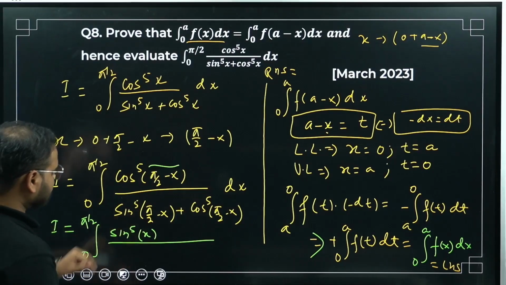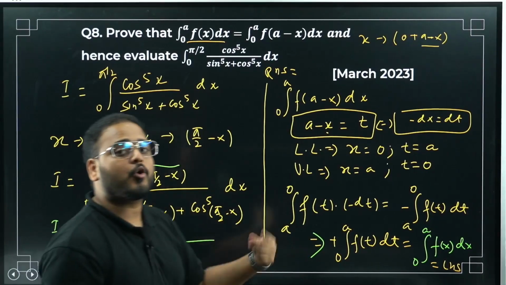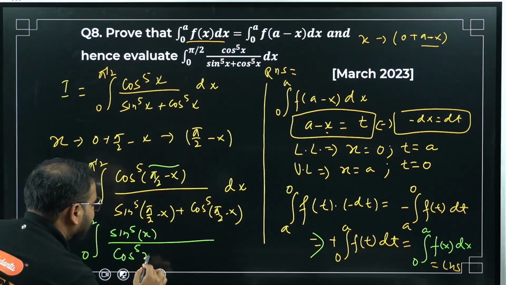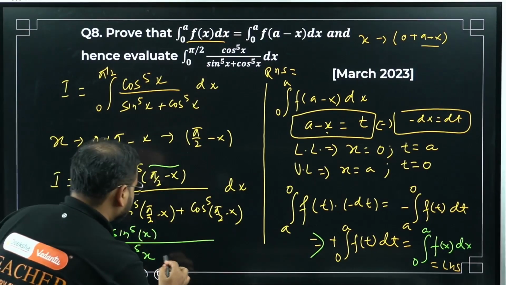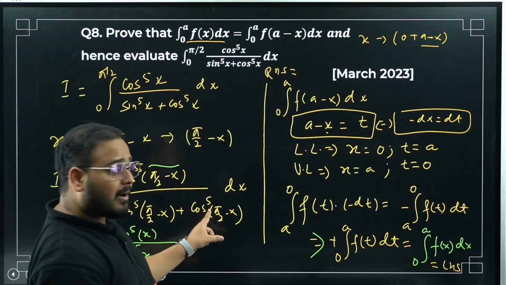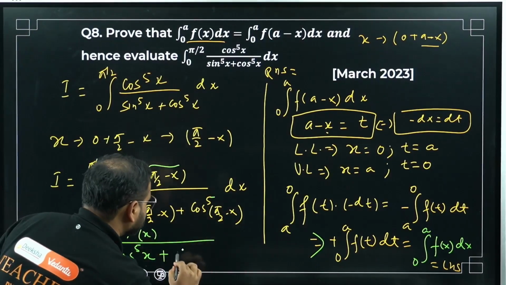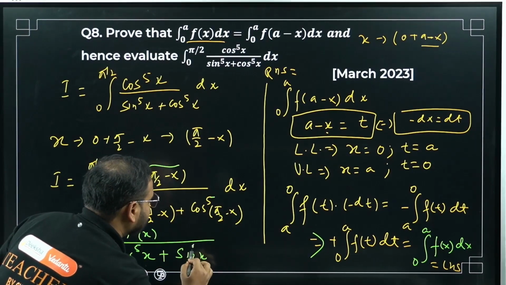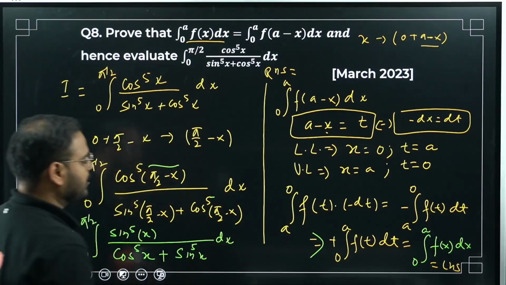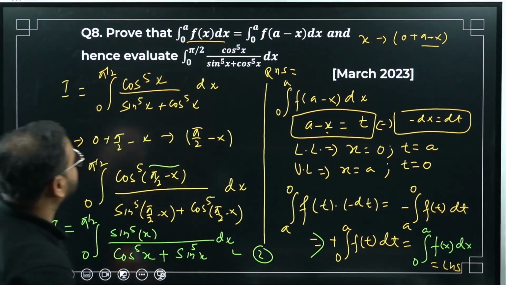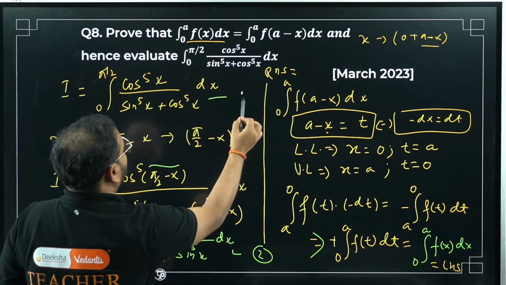Look at the denominator, first term. Sine 90 minus theta, cos theta. So cos power 5 x remains as it is. Plus, have a look. Cos power 5 is there, no problem. But 90 minus theta will become what? Again sine theta. So sine x with the power 5 dx remains as it is. Okay. This is my equation number 2. This was equation number 1.